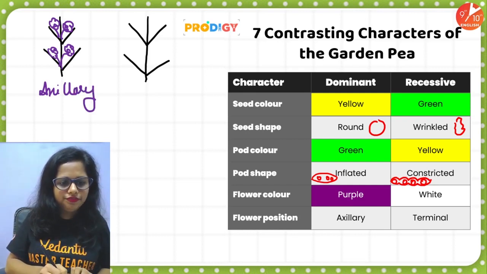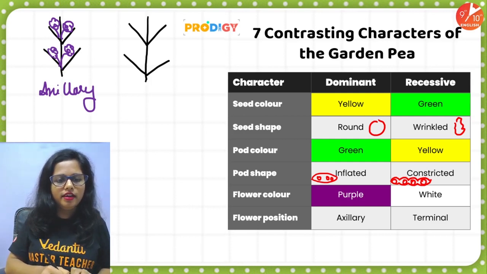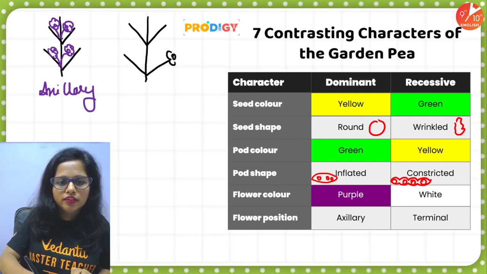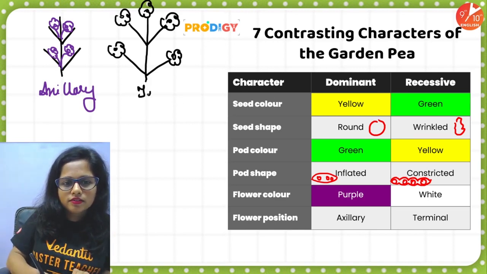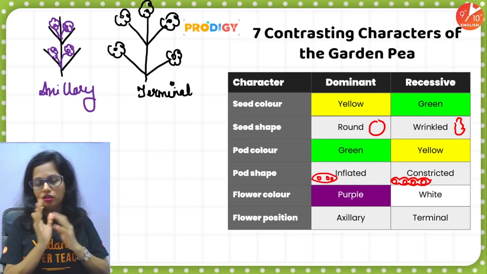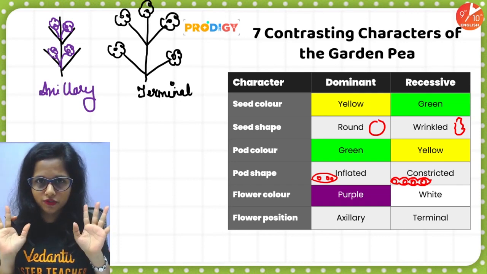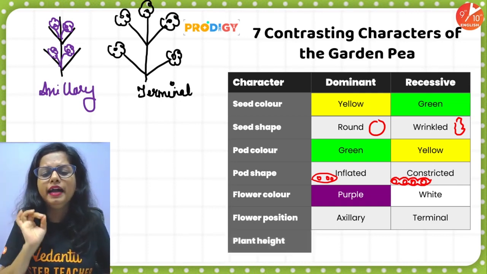However, if the flowers arise on the terminal ends, such flower position is called terminal. So flower position can either be axillary or terminal. No other flower position. Okay?